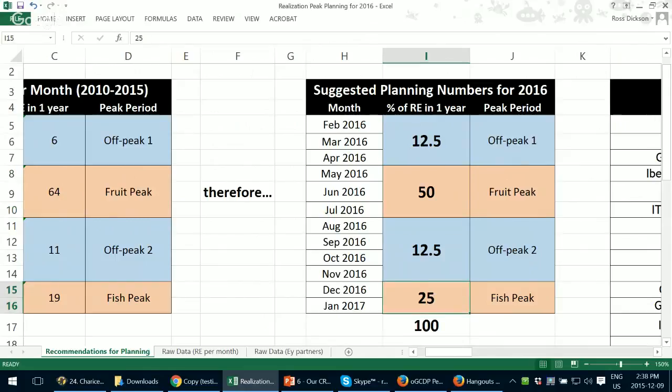And the second thing is fish peak. Fish peak is only 19%. I would like everyone to plan for 25% of their whole year happening in fish peak. Why? Because fish peak is another thing that we have not focused on. And if we focus more and we target the correct schools that have a proper vacation, we can have even more results. So that's it for this video.